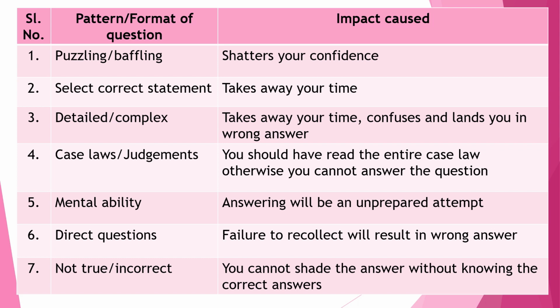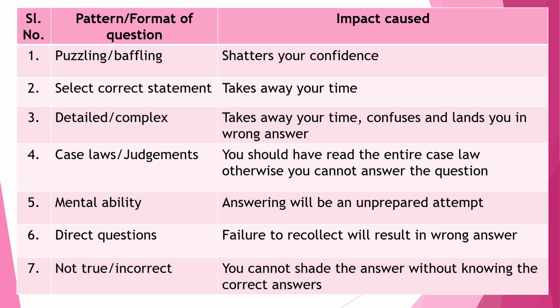So there is a good chance that you could give a wrong answer. The sixth one is a comparatively easy standard of question, which is called direct questions. In this, if you fail to recollect, you may give a wrong answer. For example, you might have studied some subject and you may not be in a position to recollect exactly what it said. Then even in direct questions, there is a possibility that you could give a wrong answer.